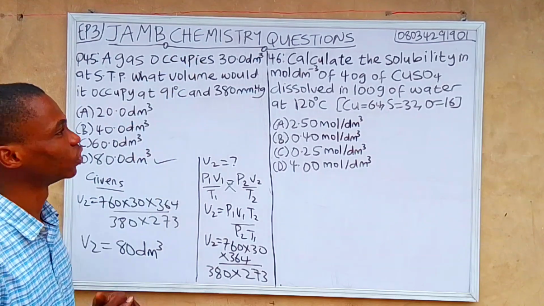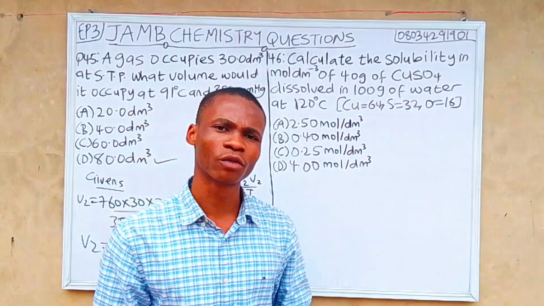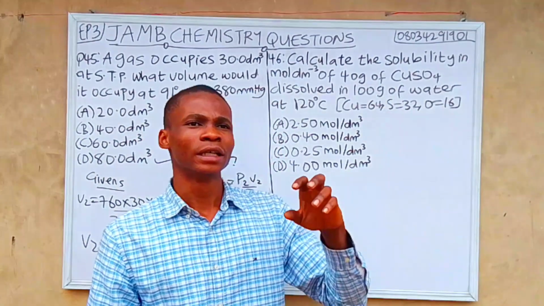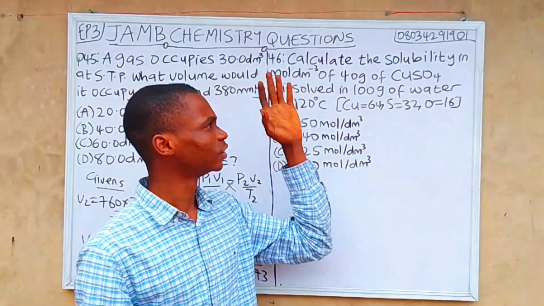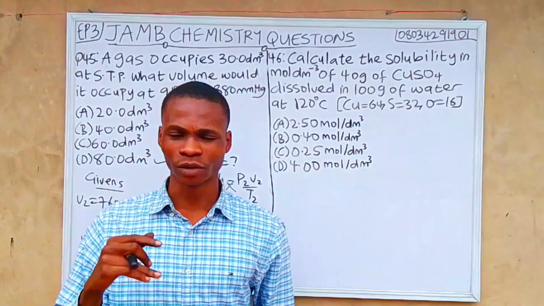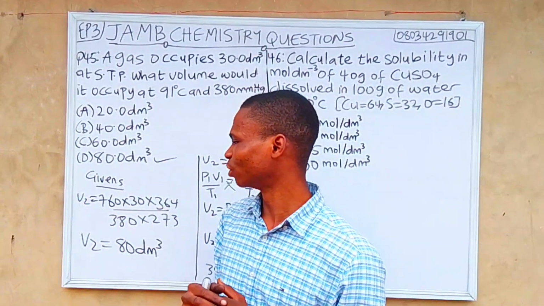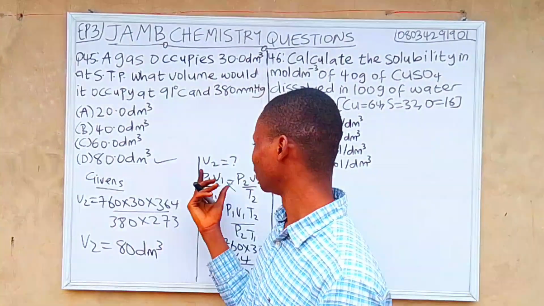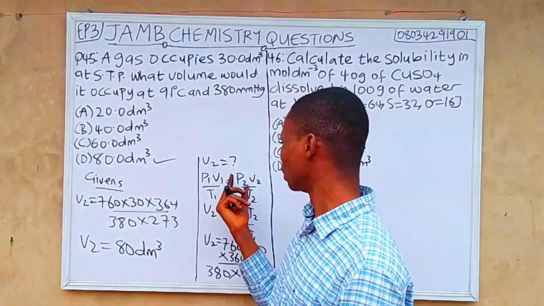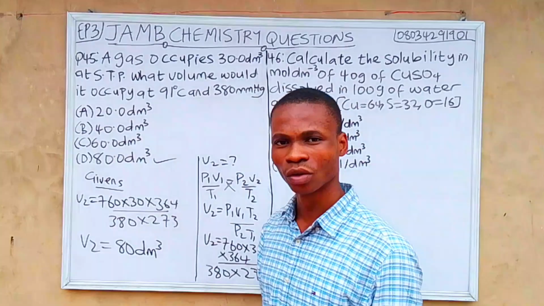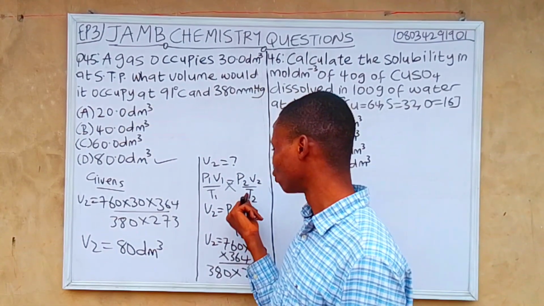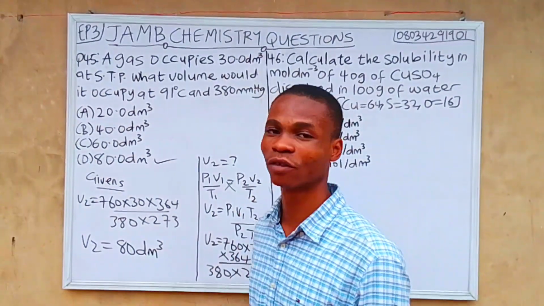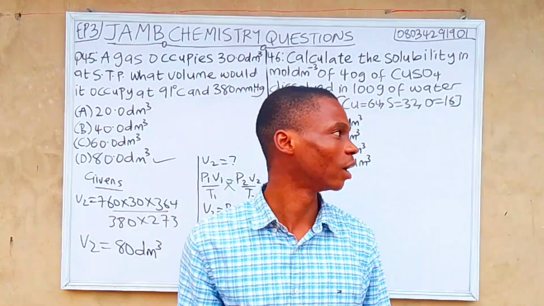So let's move to question 46. Before solving the question, you need to know where it emanates from, the topic of the question. So this is a solubility question. The one we solved earlier is a general gas question, and the formula is P1V1/T1 equals P2V2/T2. So we have to look for another parameter. For example, maybe I have to look for T2 here. We just make T2 the subject of the formula. I hope you understand that now.